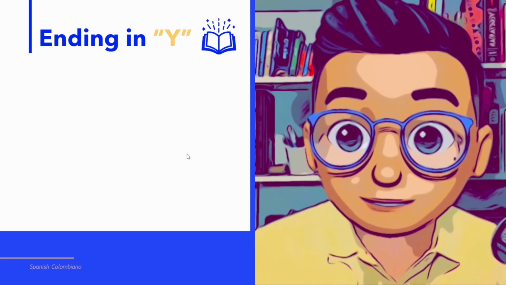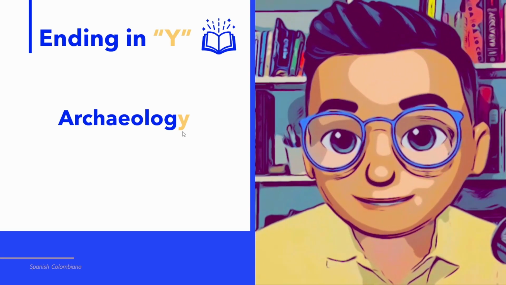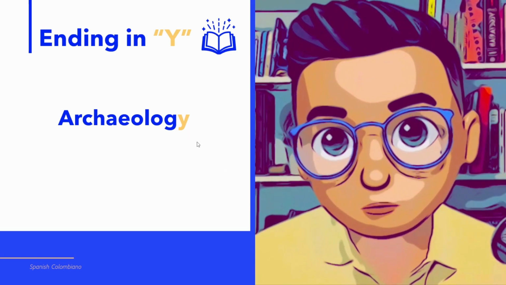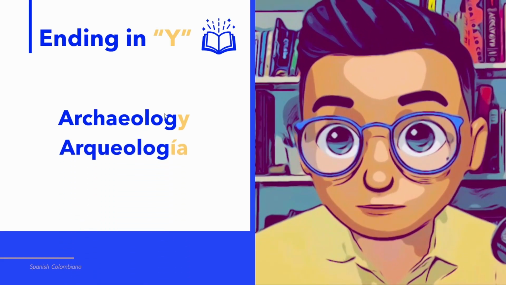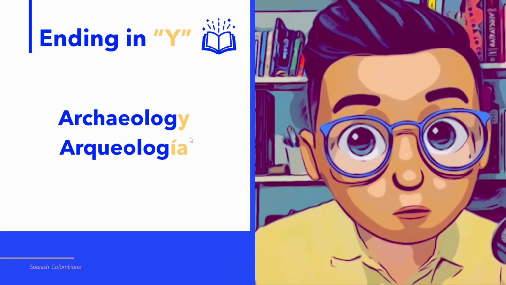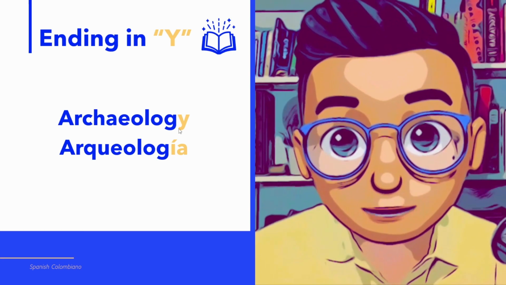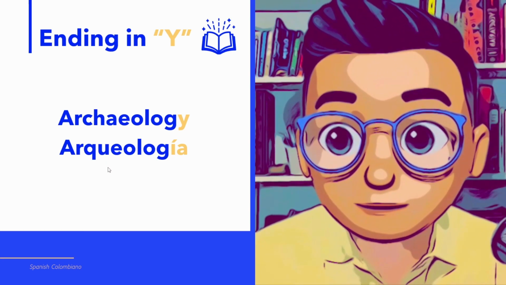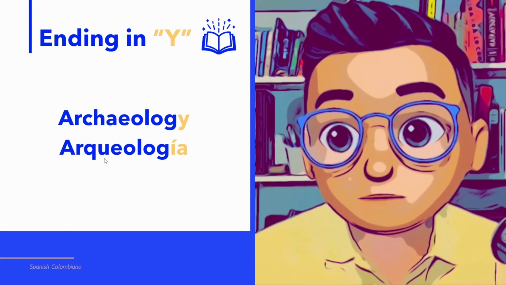Let's see another example. The word archaeology. Archaeology ends in Y, but if we change Y for IA, archaeology becomes arqueología. Again, here it is important that you realize that the spelling in Spanish is different because CH in Spanish changed for QU.